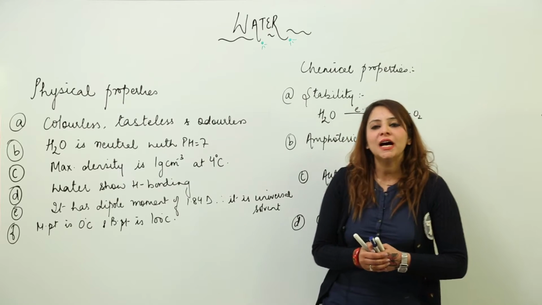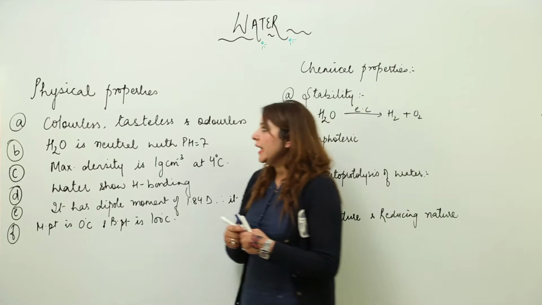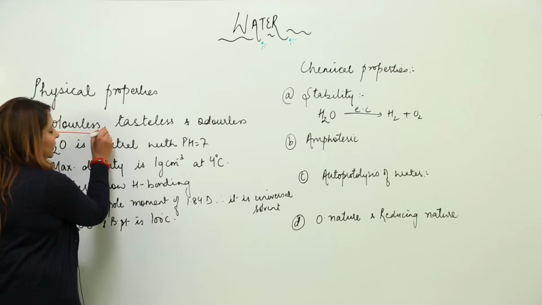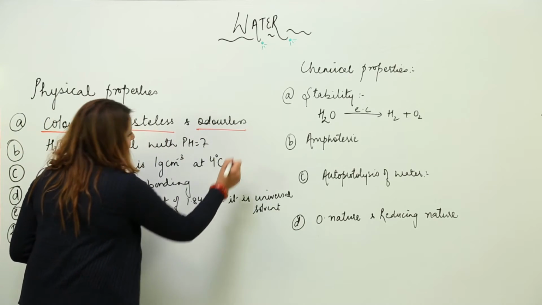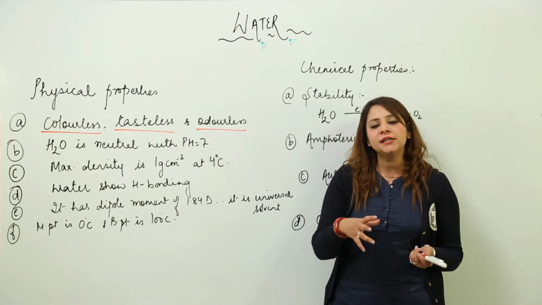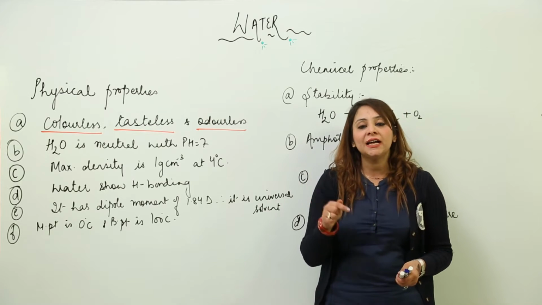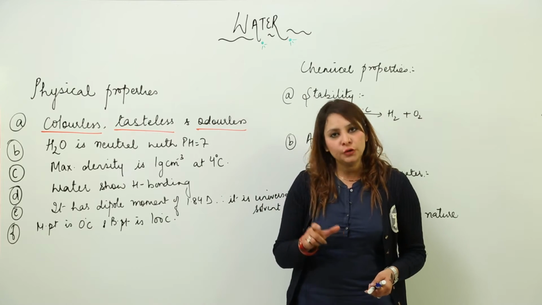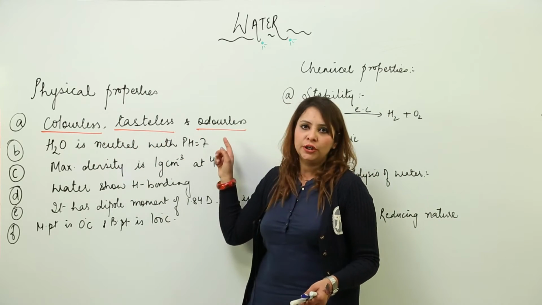Now we are going to start with the physical properties of water. So we'll see that, as you all know, water is a colorless liquid. It has no color, it is tasteless, and it is odorless. But you may have encountered sometimes that water gives a certain kind of smell, or it has a certain color. In that case, that water is not pure water. So if we talk about pure water, it is colorless, tasteless, and odorless.